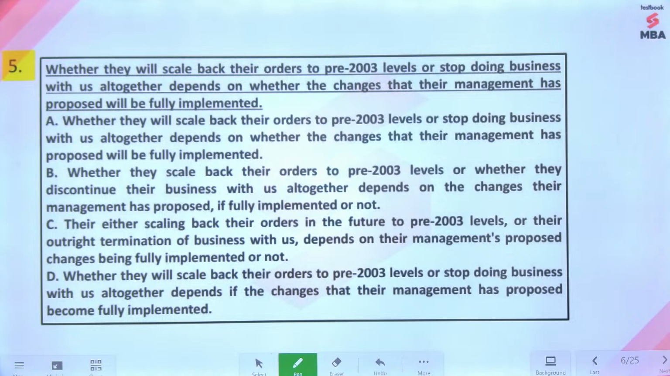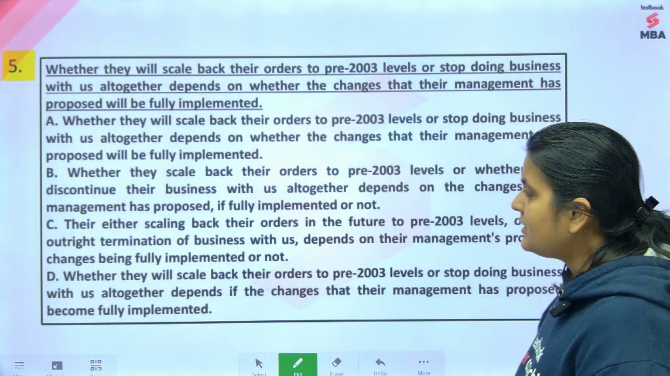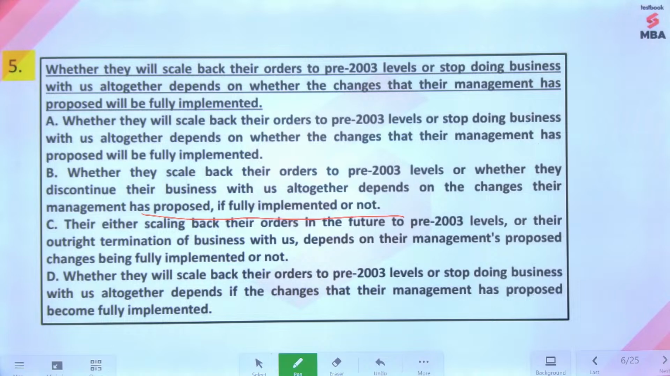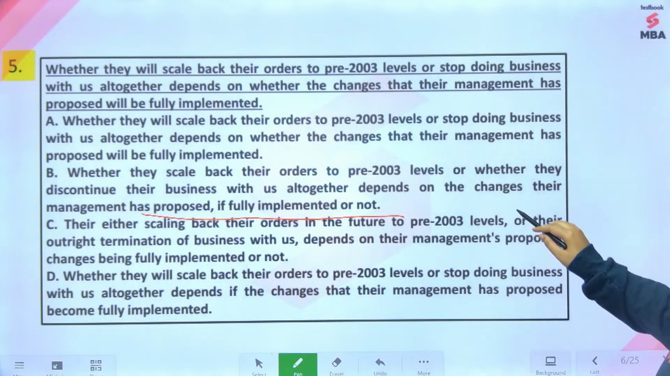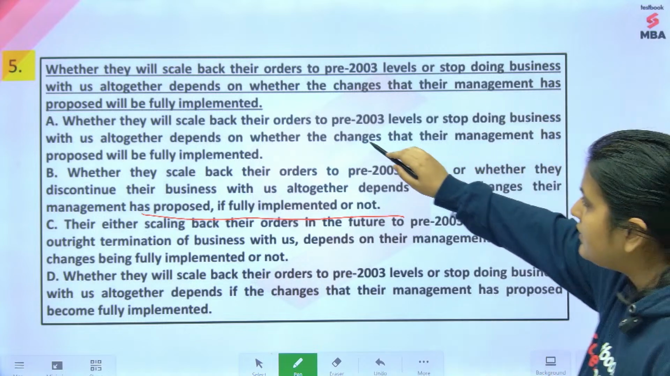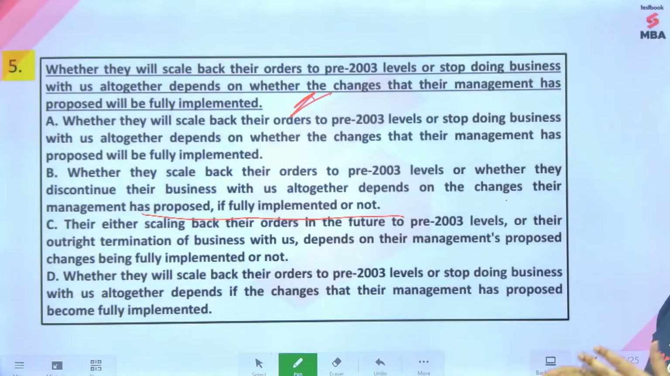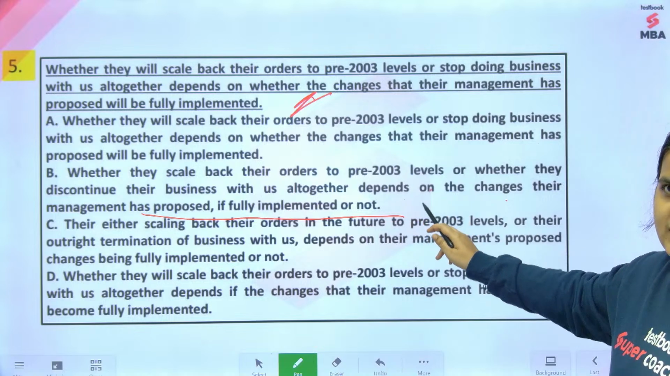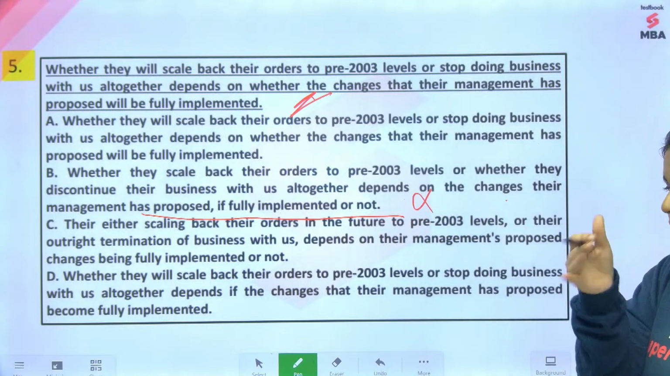The answer option that you should pick, A for sure, says Murli. Okay. See guys, the first option that we'll eliminate is B. ये part incorrect है. Depends on the changes their management has proposed if fully implemented or not. You've already used the phrase depends on the changes that their management has introduced, whether the changes will be fully implemented. Whether matlab yes or no. So whether the changes will be fully implemented or not. यहाँ पे meaning change हो जाता है. And I am very happy that none of you have gone with B.